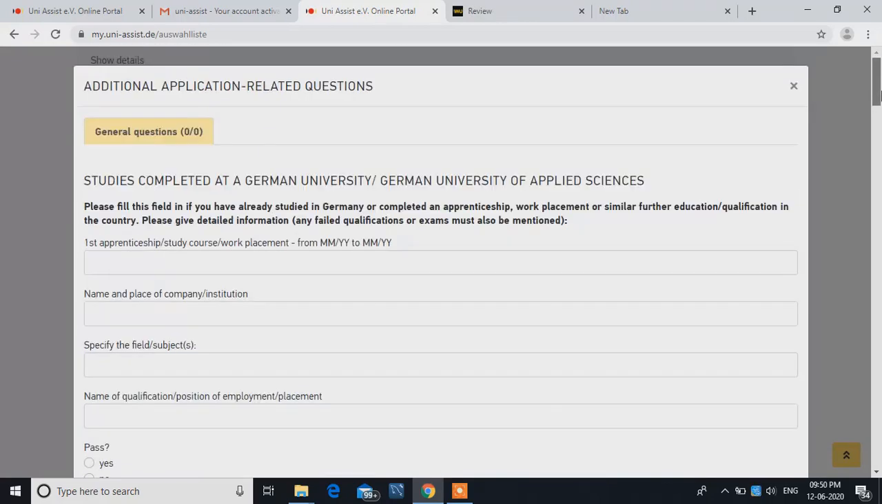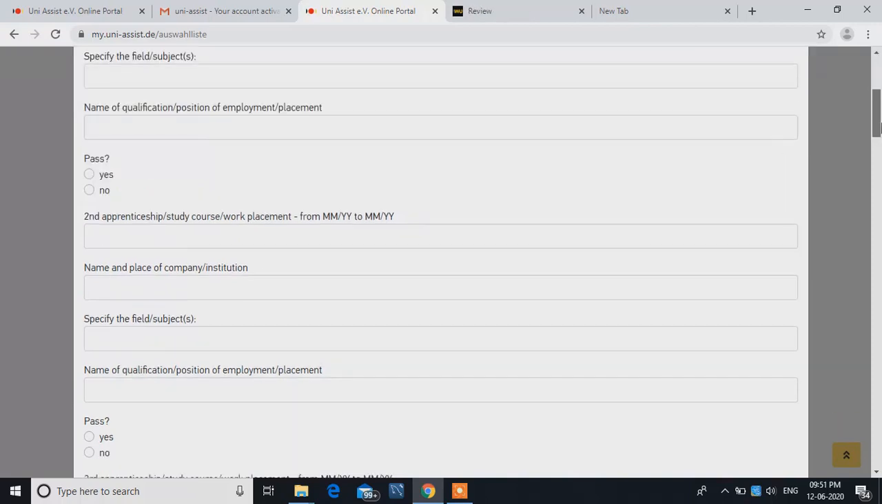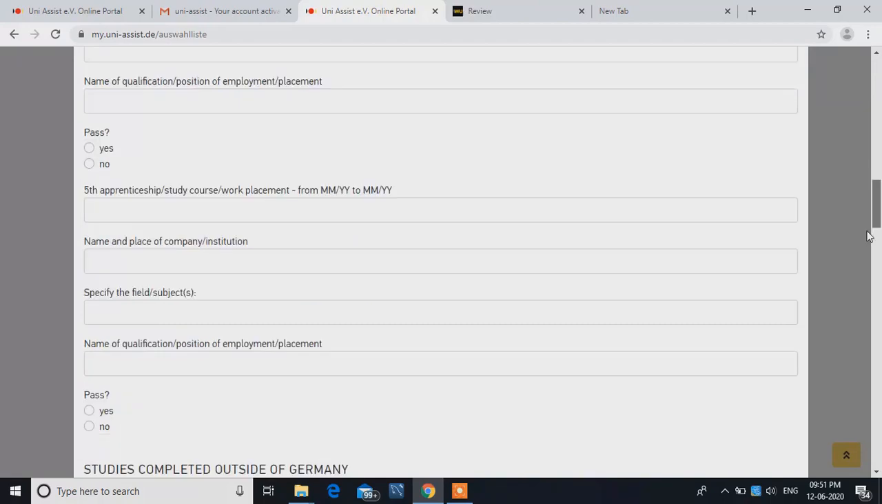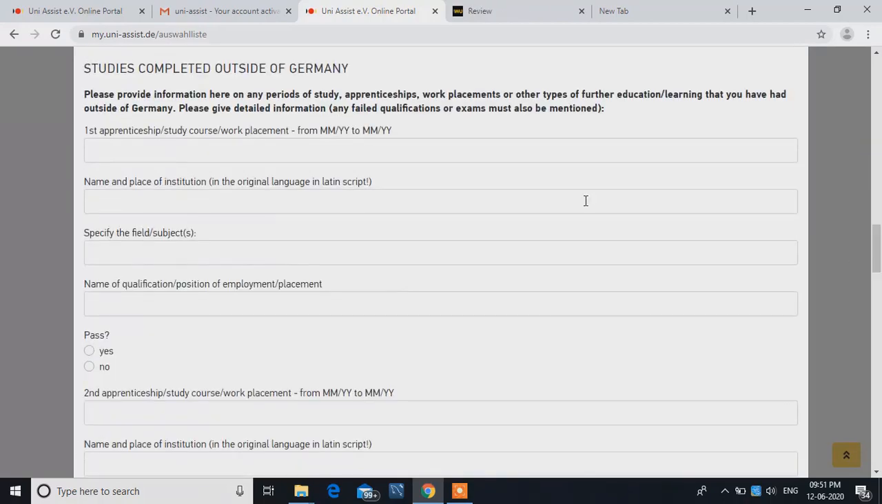Yeah. So here it's written studies completed at a German university or applied sciences. You don't have to fill this part. Just go down, and yeah, so studies completed outside of Germany. So what you have to do is fill these things now. Please provide information here on period of study, apprenticeship, work experience, from the top order.